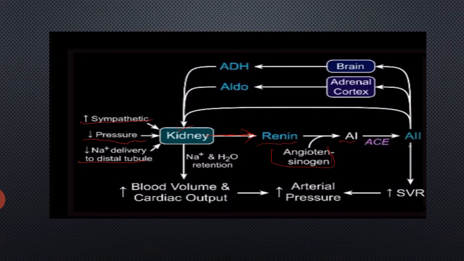Angiotensin 1 is converted into angiotensin 2 by the ACE, that is angiotensin converting enzyme. Angiotensin 2 causes the adrenal cortex to increase the release of aldosterone and stimulates the brain to release the antidiuretic hormone.